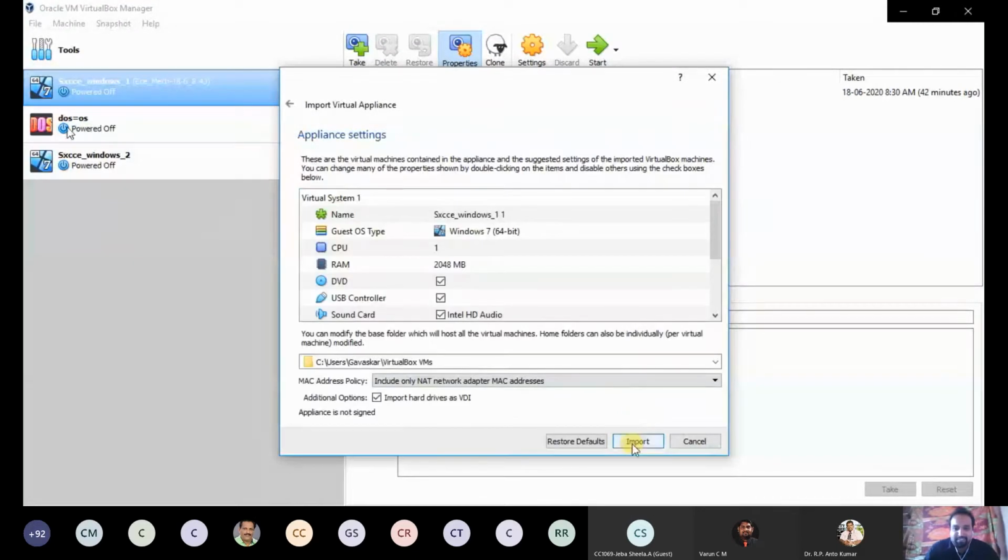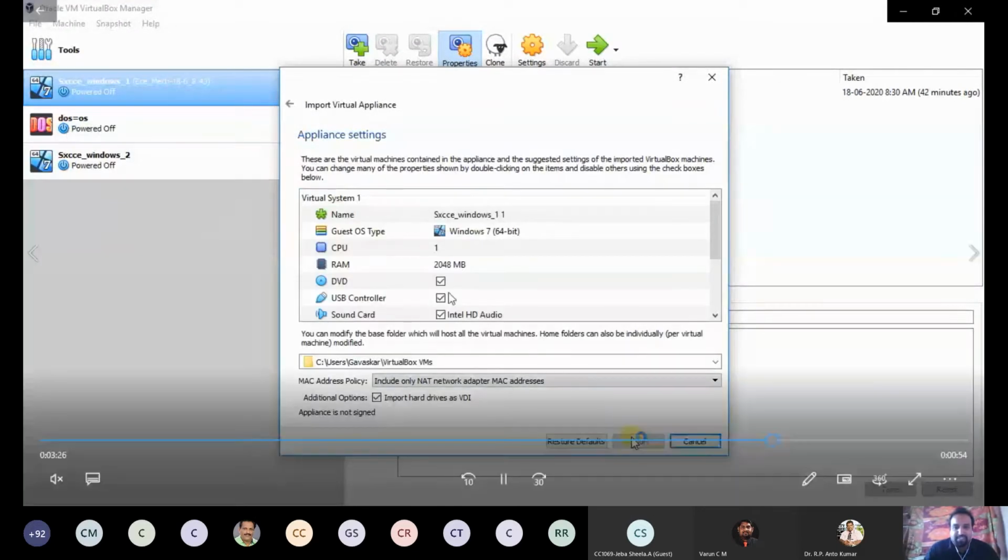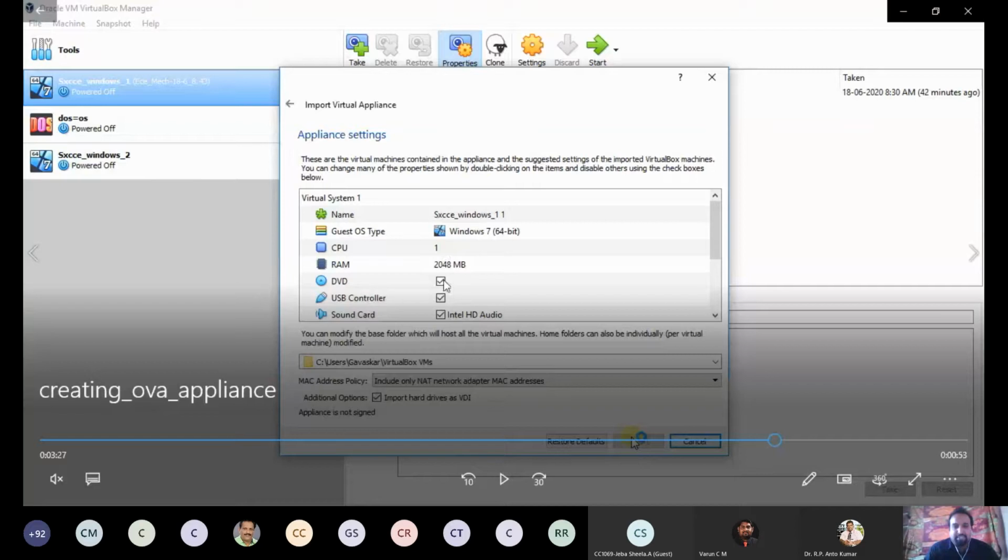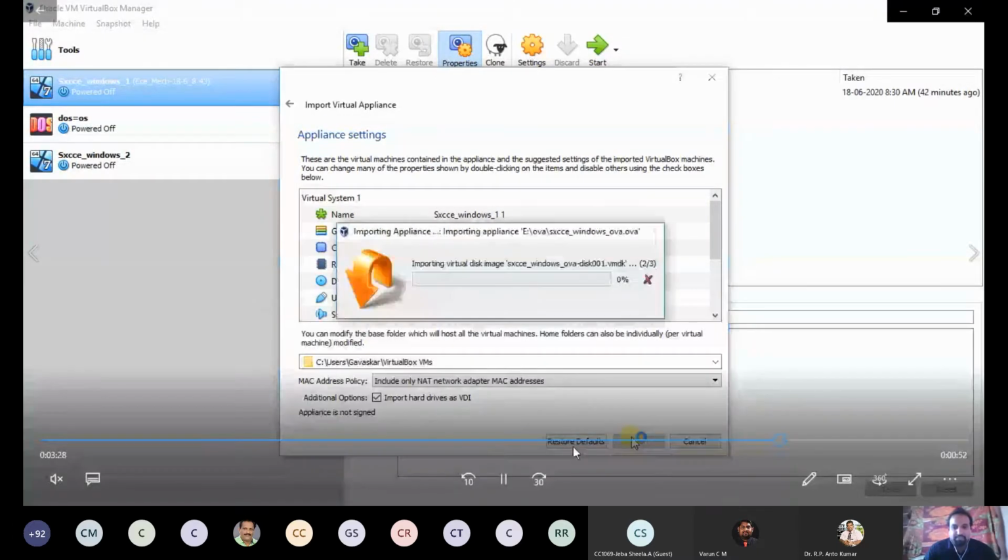Now you see, it will display all the configuration which you have made for the particular virtual machine. Actually, you are creating an OVA file for one virtual machine which is already present, so the configuration will be present here. If you want, you can change the configuration here. I am not going to change it. I am going with the default configuration. Now it is importing the appliance.